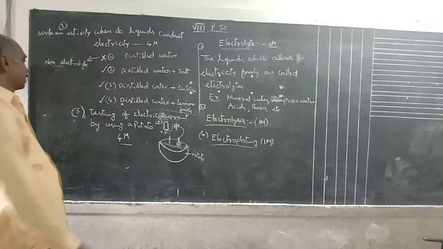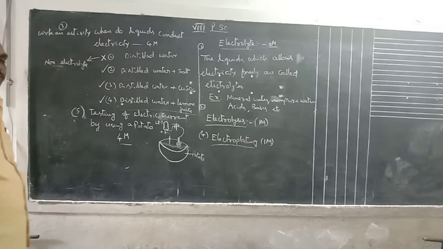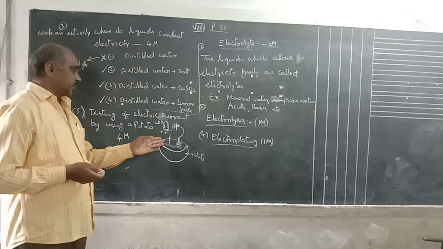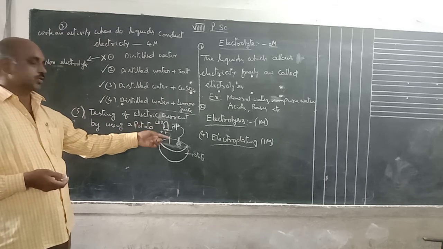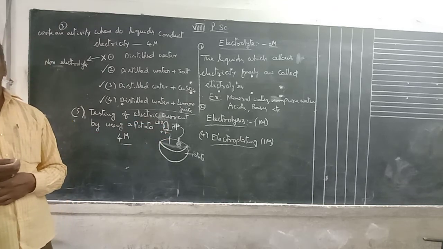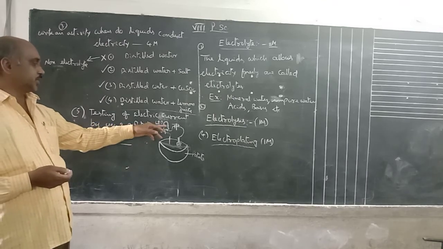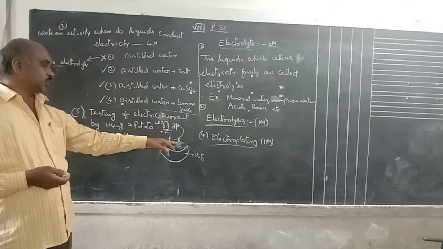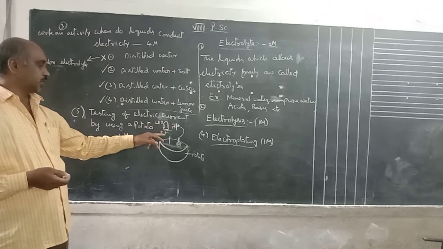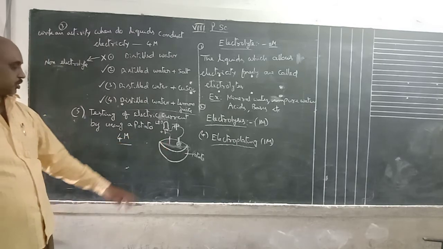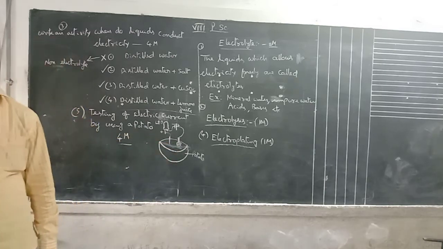Okay, next question is, this is a 4 marks question. Testing of electric current by using a potato. Explain the testing of electric current using a potato. That means take a potato, cut it into 2 halves, take one of it and insert 2 rods, that means copper rods or iron rods. These are connected to the zinc rods. They are connected to the positive and negative like this, as shown in the figure. This is an LED bulb, this is a battery. Battery positive is connected to one rod and the LED negative is connected to the battery negative, positive connected to this one. Keep some gap, nearly 5 cm gap between the rods.